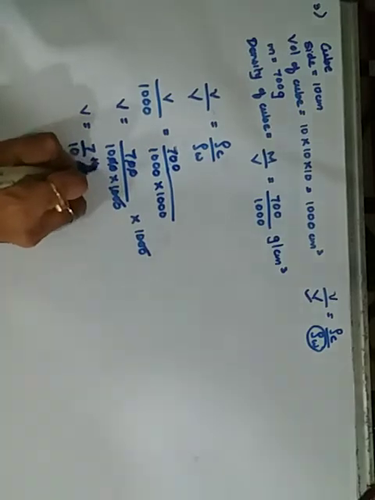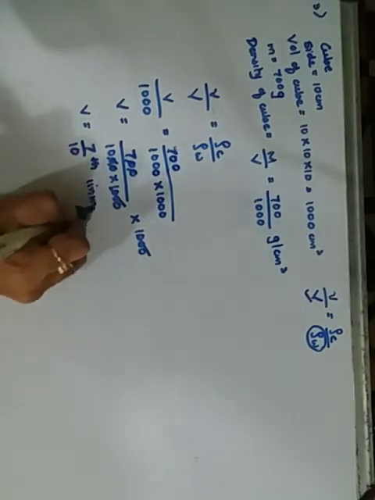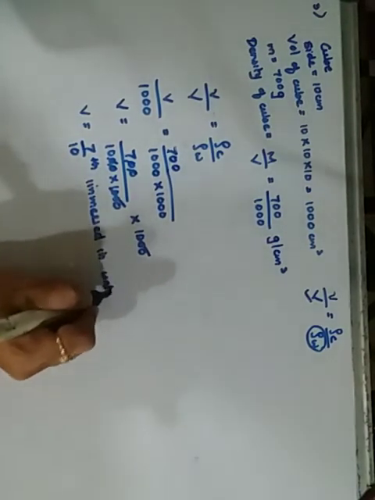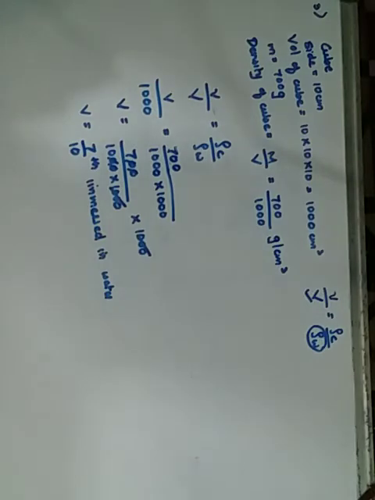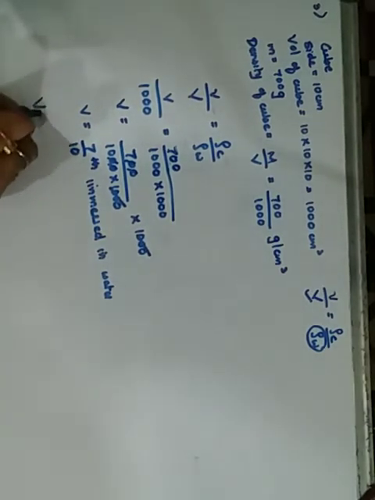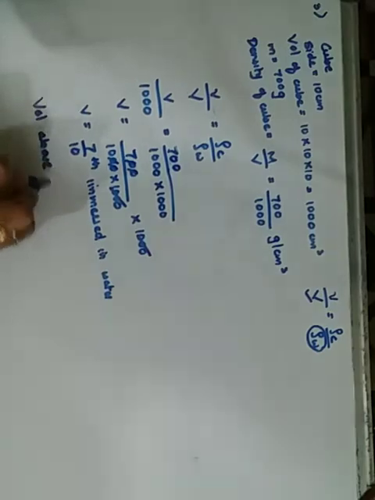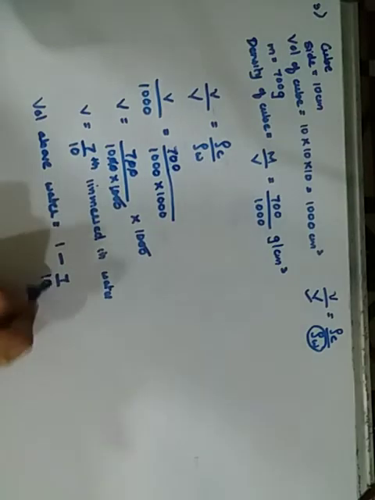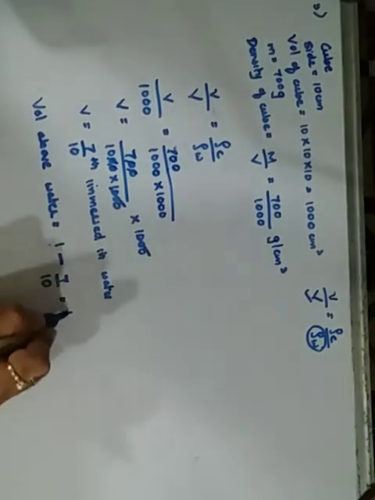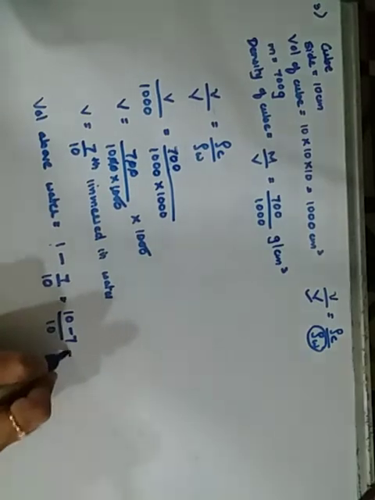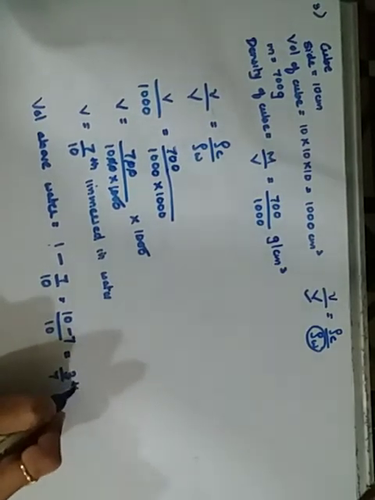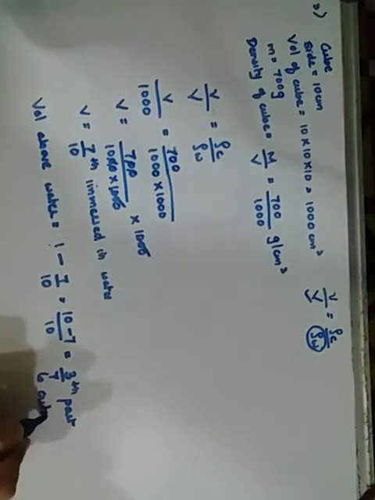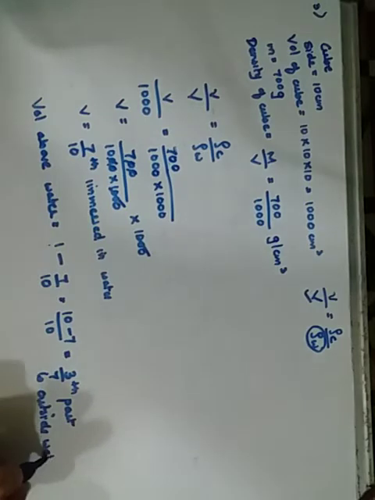So 7/10 part is immersed in water. What is the question asked? What part of it remains above water? Therefore volume above water will equal 1 minus 7 upon 10, that is total minus 7 upon 10, which is 10 minus 7 upon 10, which is 3 upon 10. So 3/10 part is outside water. Getting it? Simple work.